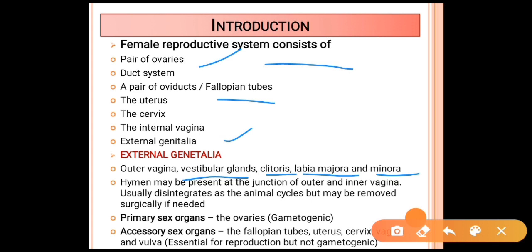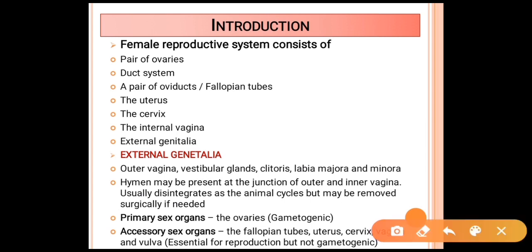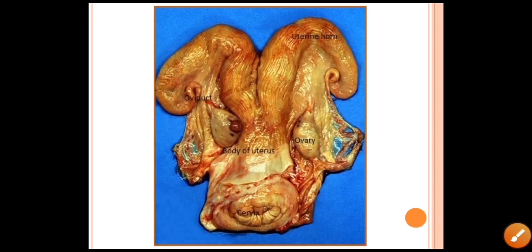In this, the hymen may be present at the junction of the outer and inner vagina. These usually disintegrate as the animal cycles but may be removed surgically if needed. The primary sex organ is the ovary, which is gametogenic, that produces gametes. Another is the accessory sex organs, which include mainly the fallopian tubes, the uterus, cervix, vagina and the vulva, essential for reproduction, but they are not gametogenic.